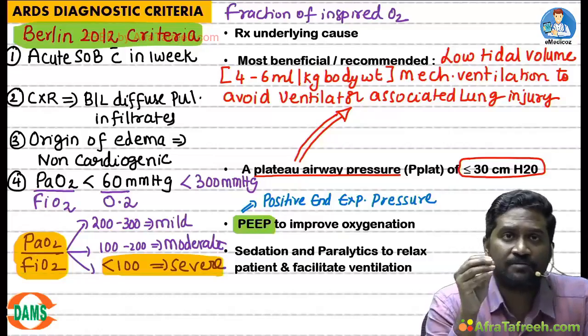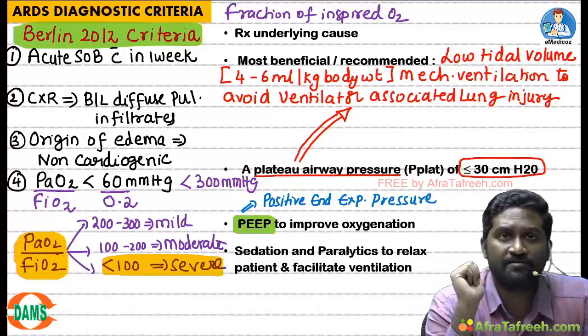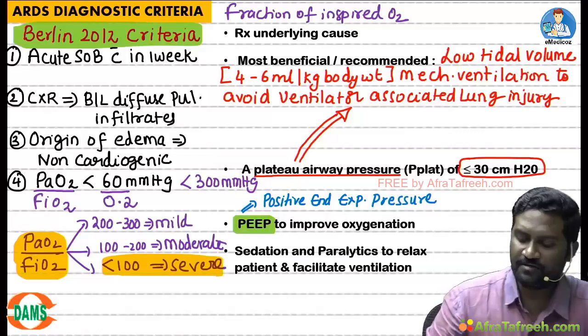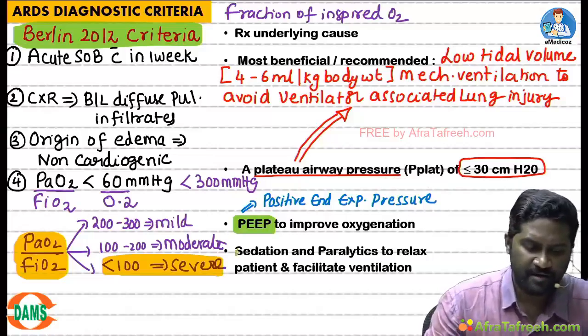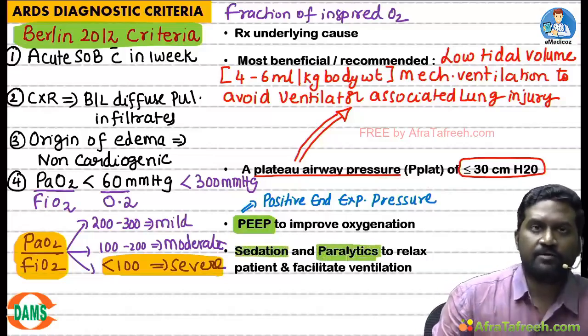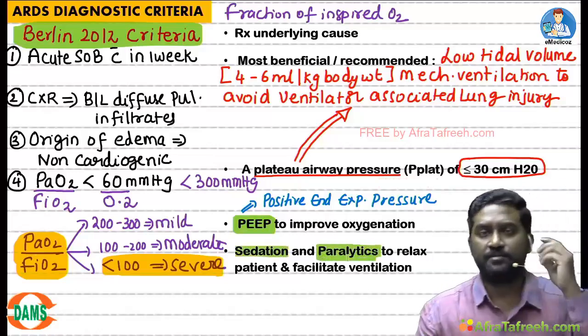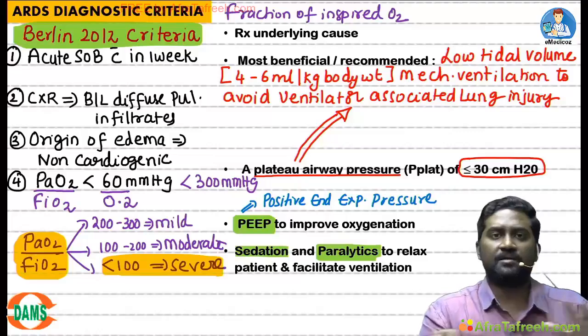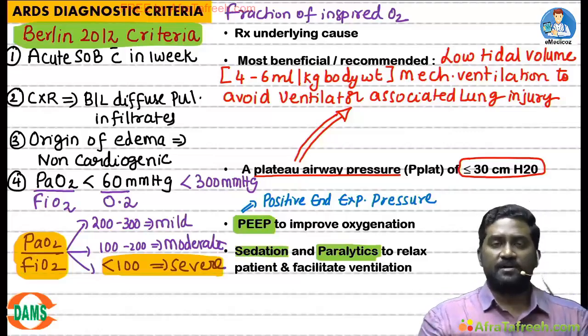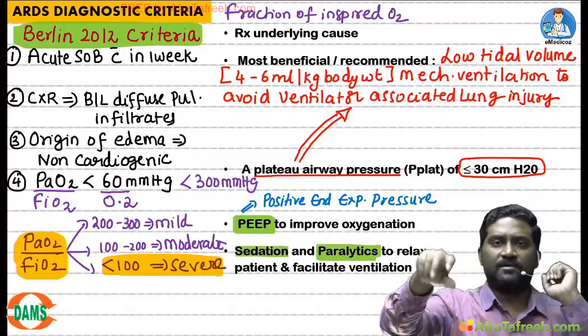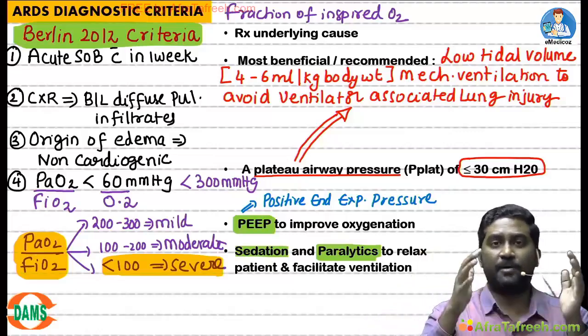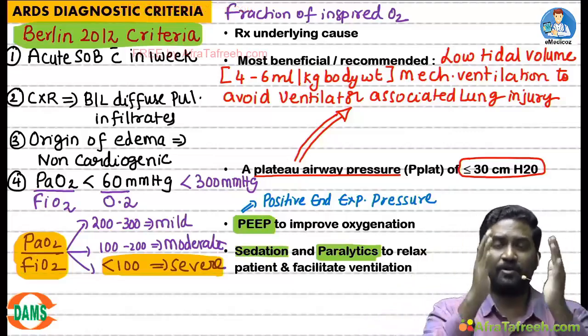And you should sedate and completely knock down the patient, paralyze the patient to relax the patient and facilitate ventilation. Why is this sedation and neuromuscular blockade important? Now if you don't properly sedate the patient, the patient will be moving, he will be trying to remove the tube, and your purpose of ventilation will not be achieved.